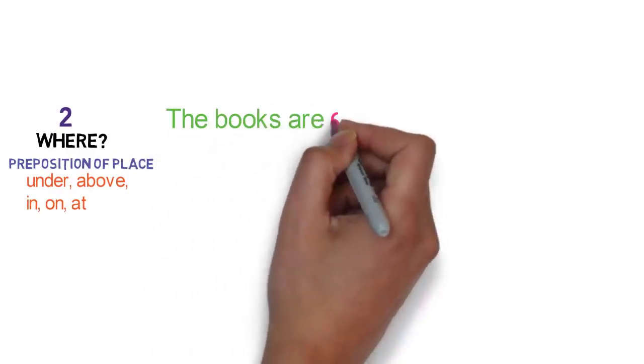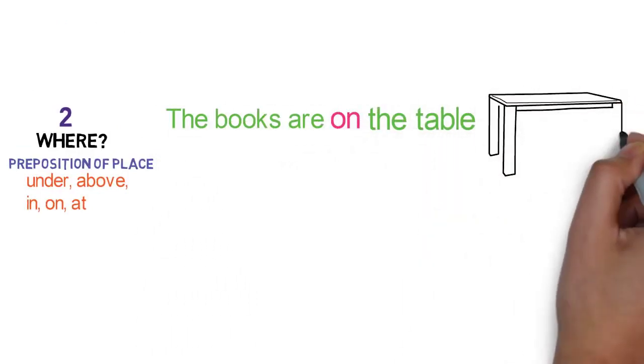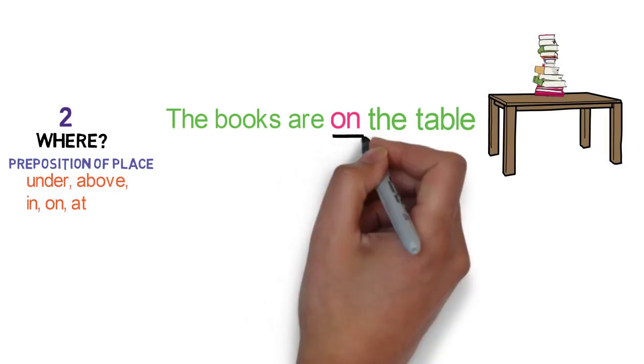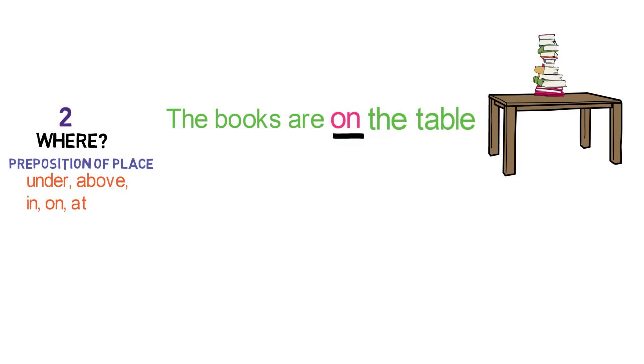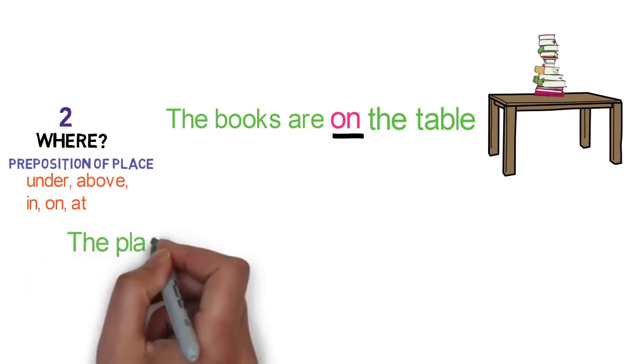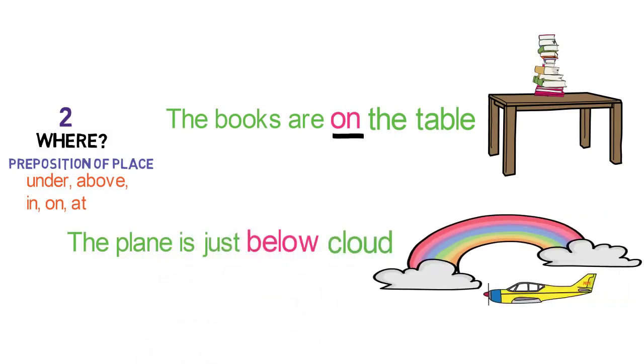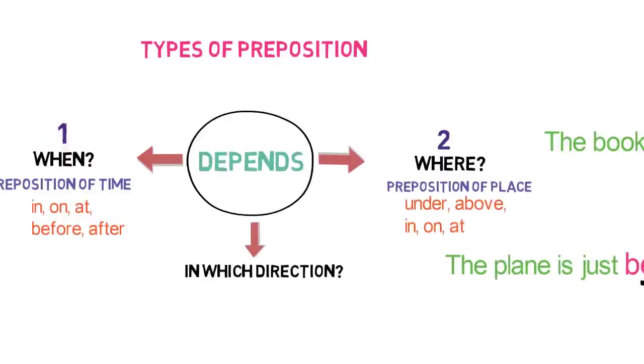The books are on the table. Now where are the books placed? They are placed on the table. Here on describes the link between table and books. Hence it is a preposition of place. The plane is just below the cloud. Where is the plane with respect to the cloud? It is just below. Here below is a linking word. Remember, this preposition provides where the thing is with respect to another.